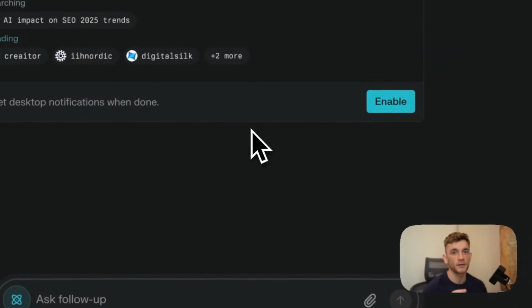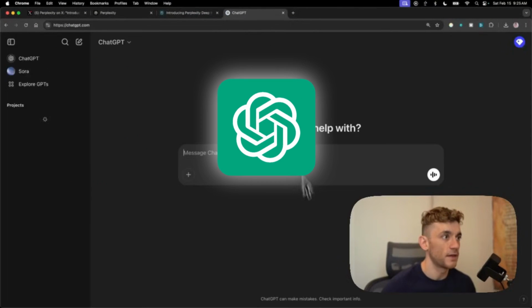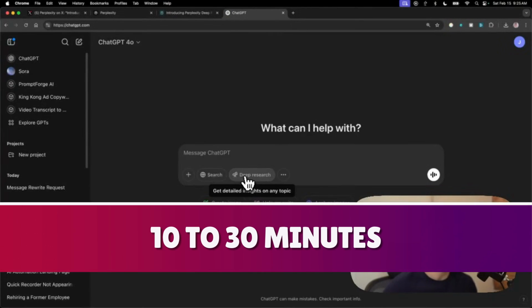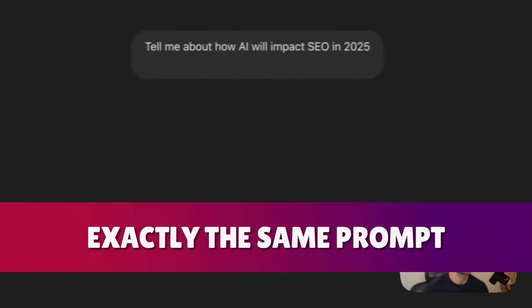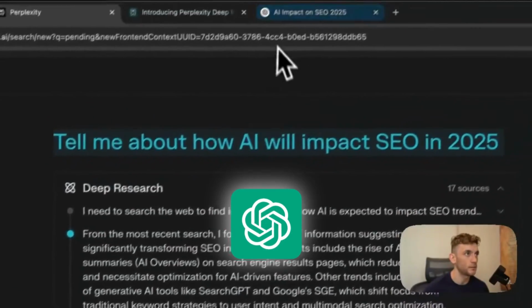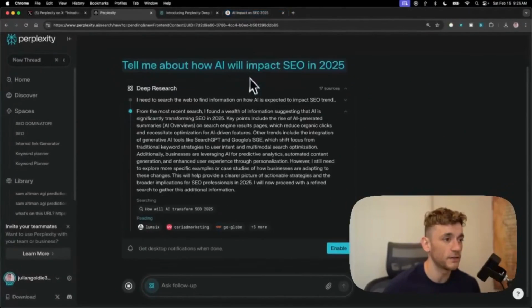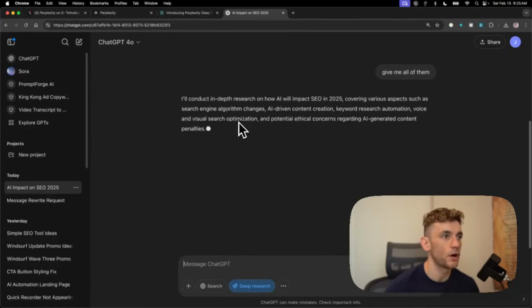Now, bear in mind, if you're using ChatGPT and the deep research function in there, it's usually going to take about 10 to 30 minutes per research report. So we'll put exactly the same prompt into ChatGPT versus Perplexity and compare the deep research functionalities here. But what ChatGPT often does is come back to you and say, can you clarify a few aspects? I'm just going to say, give me all of them, and it will go off and start doing the research. But here you can see that it's actually going to take quite a long time to get that back.